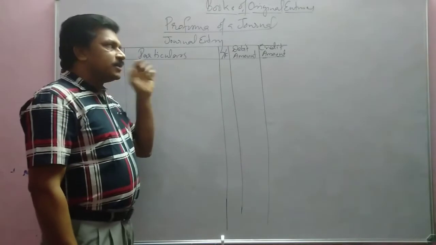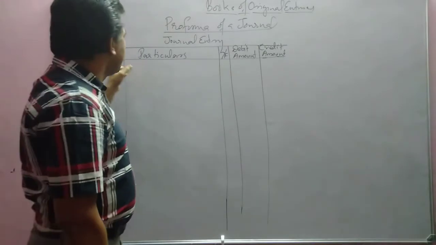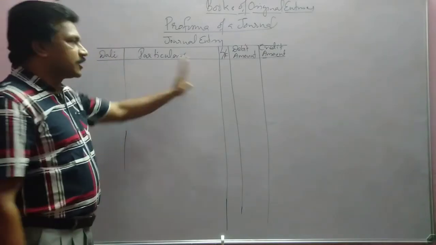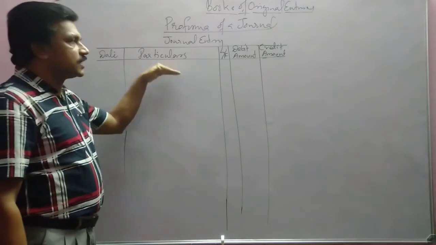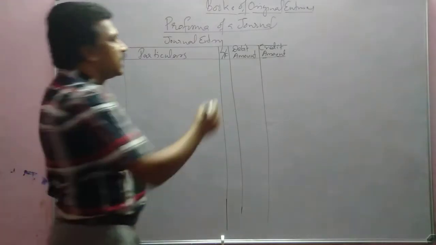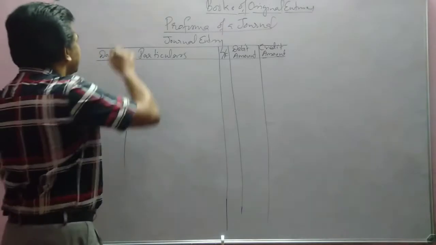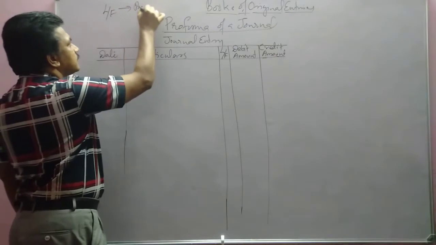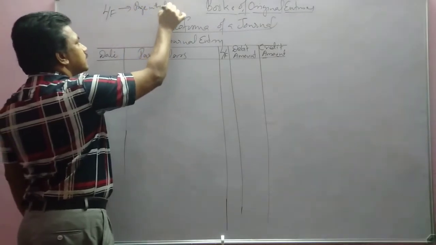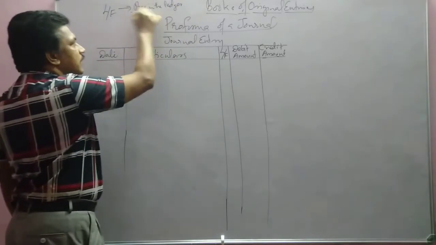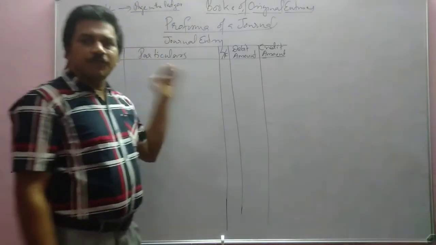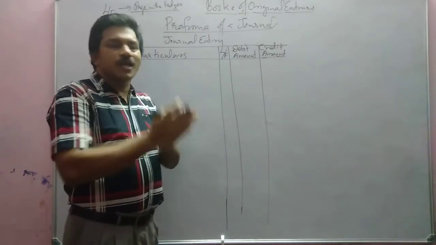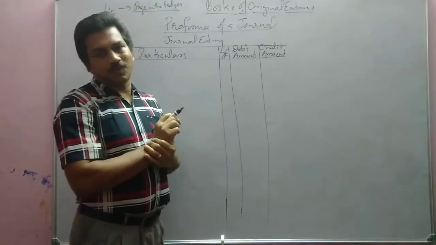Is it clear? So date means the date of each transaction will be written here, and in particulars, the details of the transaction will be written. This is called ledger folio. Ledger folio means page in the ledger. This we will explain now. Before explaining all those things, let us see a transaction, and we'll see how that transaction will be recorded in the books of accounts.